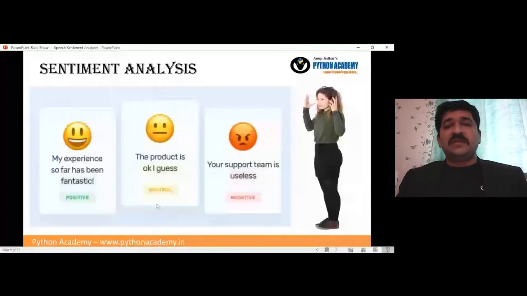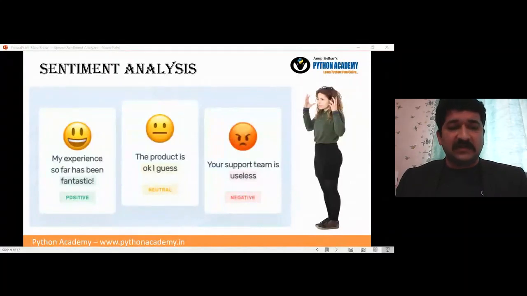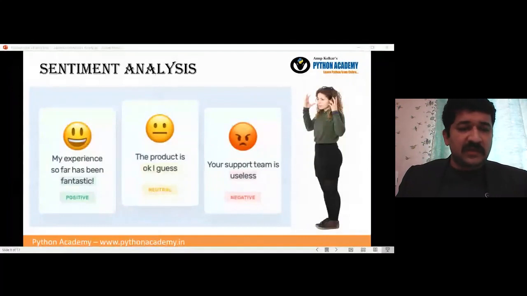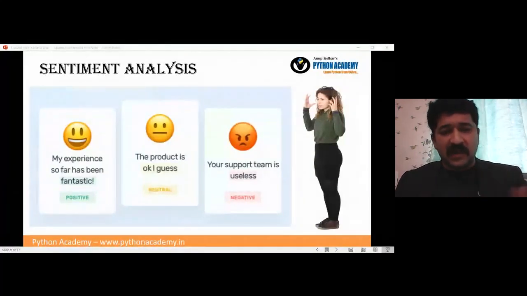Now coming on to the second part, once we have the speech, once we have the text in our hand, what we have to go with is the sentiment analysis. Okay. So the sentiment analysis, the question comes in, you have to put the question at the last, but still